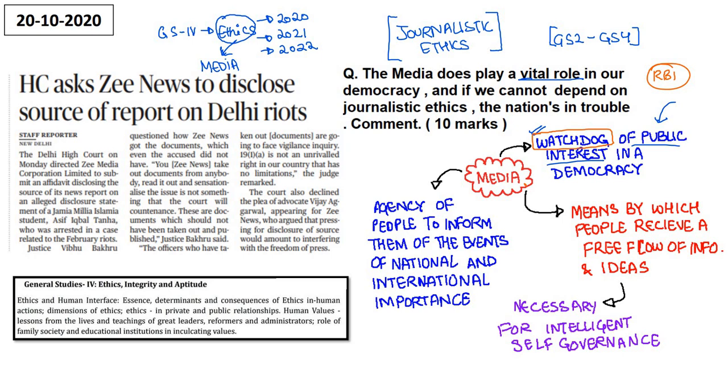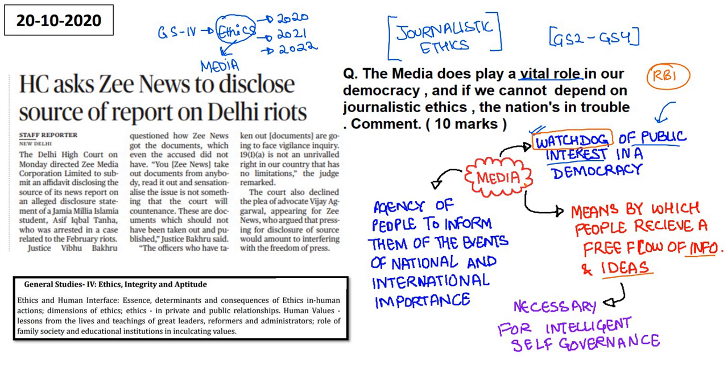ठीक है? It means it is a means by which people receive a free flow of information and ideas, and these information and ideas are very important for making intelligent self governance. अगर आपको खुद को गवर्न करना है, उसके लिए आपको आइडियाज की जरूरत है, इंफॉर्मेशन की जरूरत है, और अगर आपको अनबायस्ड इंफॉर्मेशन कोई दे रहा है तो वो है मीडिया. मीडिया का रोल क्या है? What is the role of media? To provide unbiased information. It can make or unmake any individual or institution or thought, right?